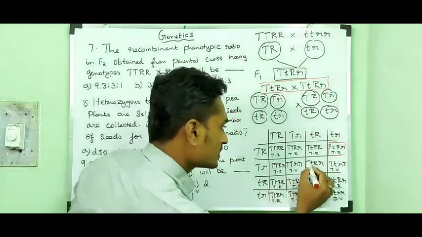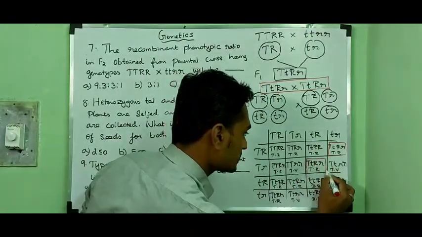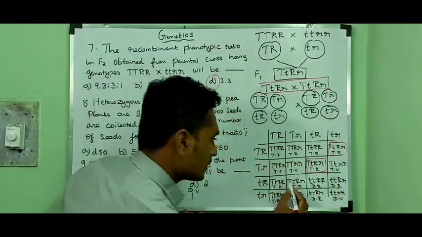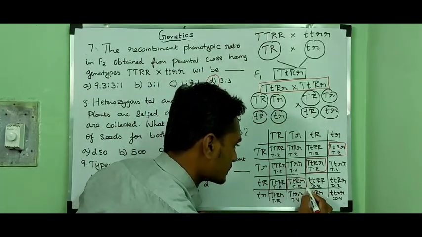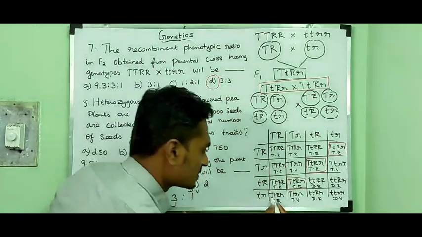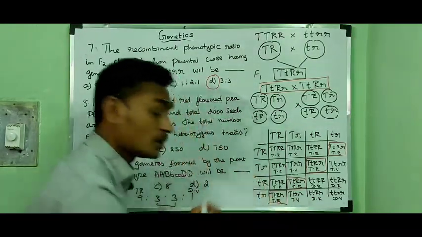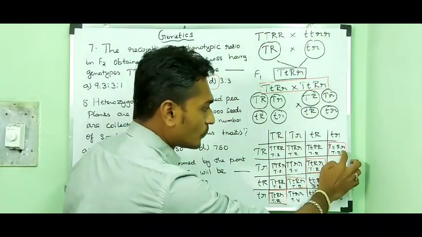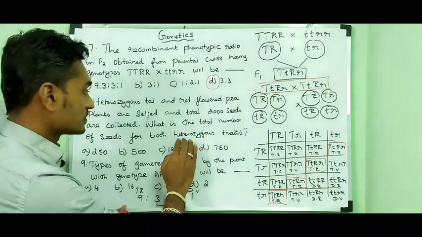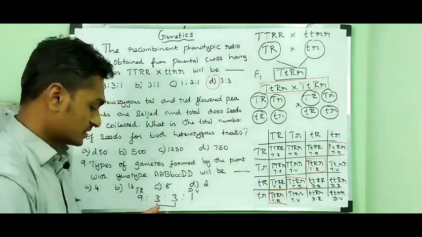Then capital T, small t, capital R, small r. So this is another heterozygous trait. Then capital T, small t, capital R, small r, another heterozygous trait. Then capital T, small t, capital R, small r. So among the progenies, 4 of them show the heterozygous trait.